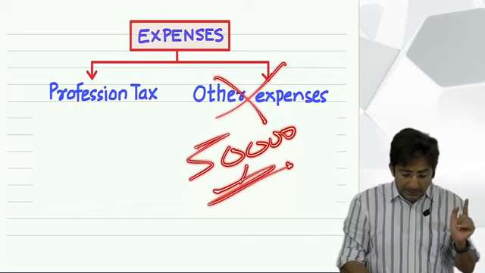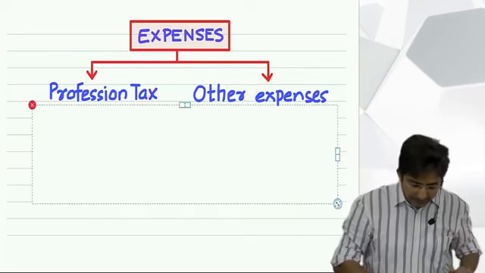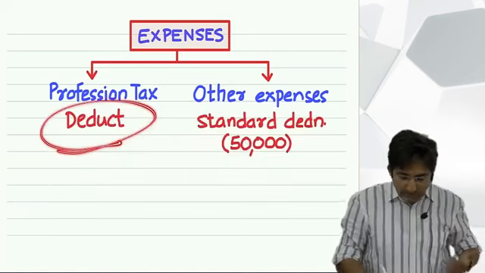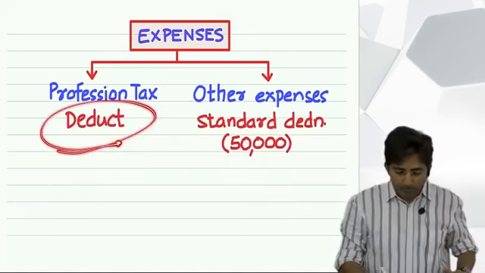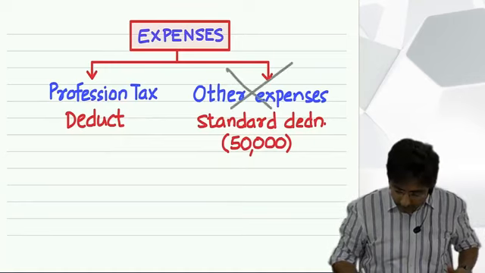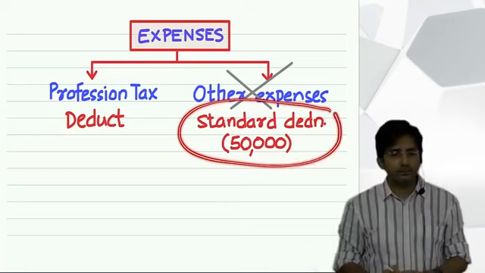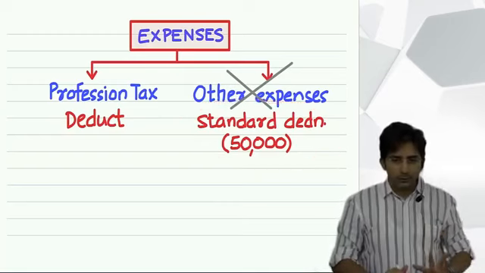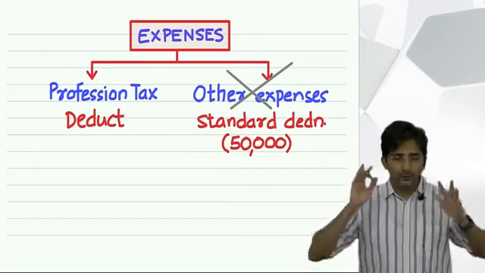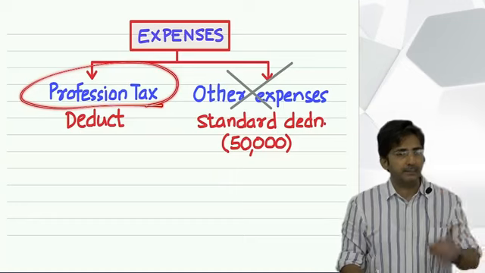Yes, profession tax, you will get a separate deduction. See this. This you deduct it separately. But for this, you will get a standard deduction of 50,000. Conclusion is what you know. Whenever you are solving the question, if you find profession tax, minus it.